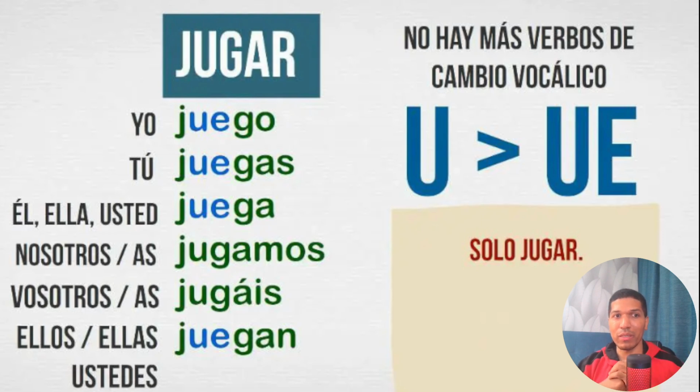For example, the infinitive form is jugar, and we do this: juego. Yo jugo is incorrect because jugo, guys, is juice. Yo jugo, I juice. Interesting, yes? And let's move on to the next group.